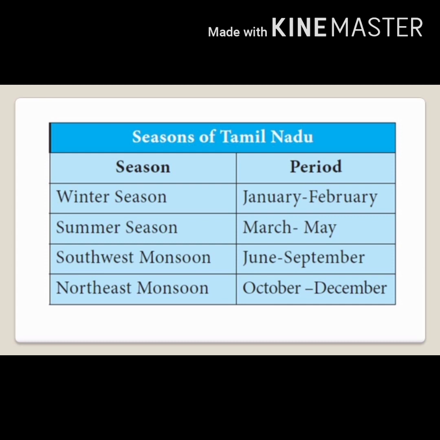Seasons of Tamil Nadu, and their periods. Winter season, January to February. Summer season, March to May. Southwest monsoon, June to September. Northeast monsoon, October to December.